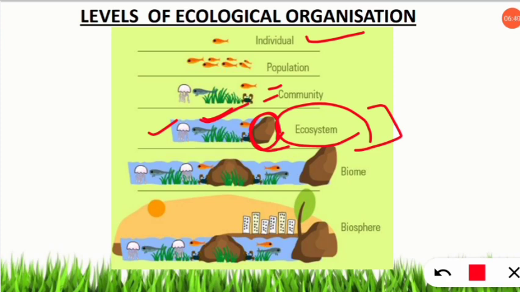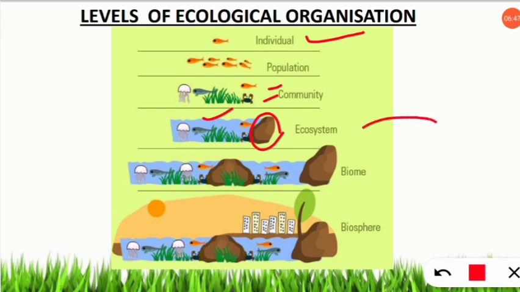Next is what is biome. So biome can be different types. So tundra biome, taiga biome, desert biome. So when ecosystem is present in the large scale in the landscape, it will be called as biome. So that is the main thing, where it is coming to landscape, particular area, it will be called as biome. Example I have given, tundra biome, that is in North Pole, and taiga followed by desert also you can say.